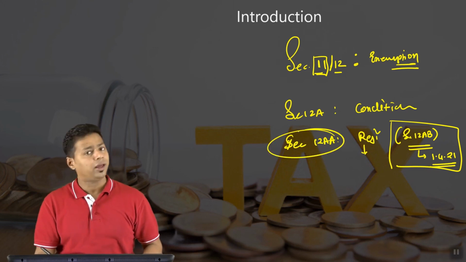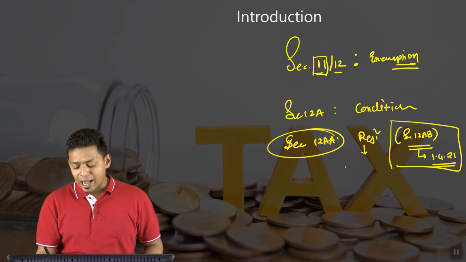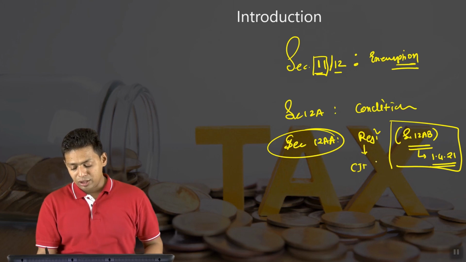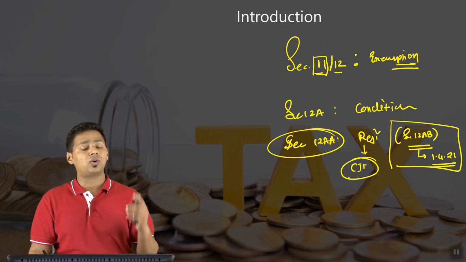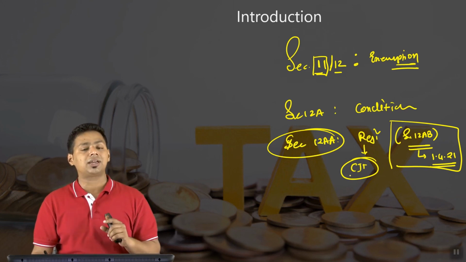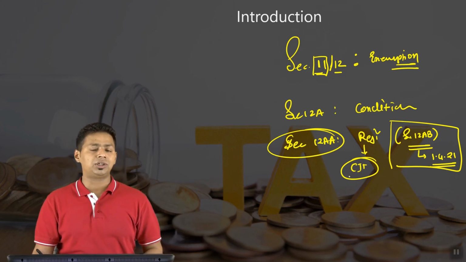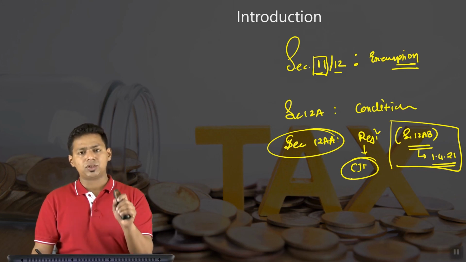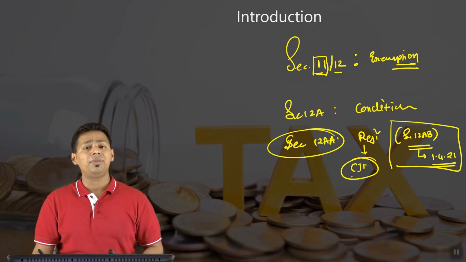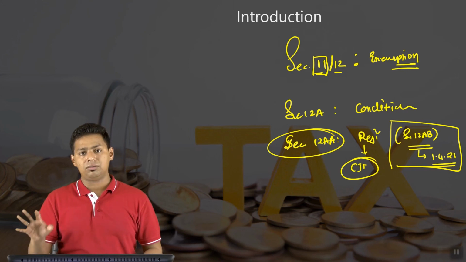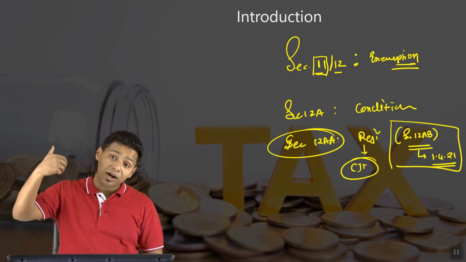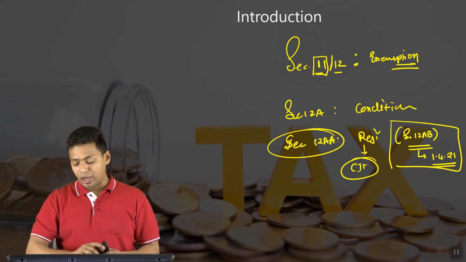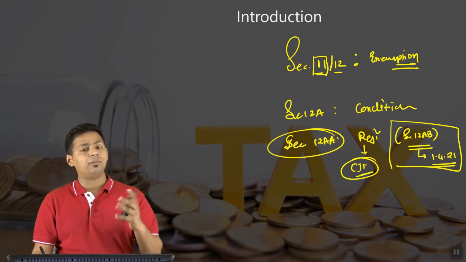Focus more on 12AA, the existing provision. We make an application to the CIT. In Mumbai, we call them the charity commissioner. Actually, their name in Mumbai is charity commissioner. They are actually income tax commissioners, but we call them charity commissioner. And in Worli, there is a place called Worli in Mumbai, where all of Maharashtra's major charitable trust work is done in that income tax department. The department itself is a separate building. So we call them charity commissioner.